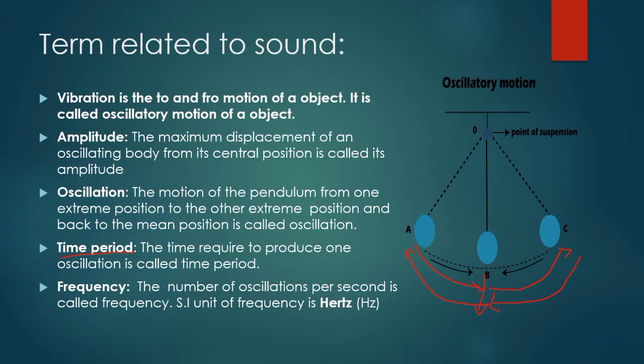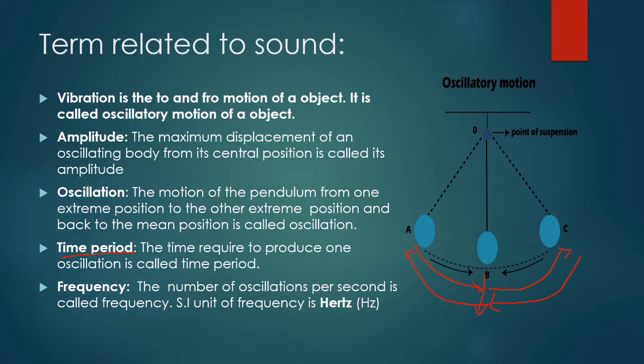Now let's talk about frequency. What is frequency? It is the number of oscillations in 1 second. How many oscillations are completed in one second is what we call frequency. You can also say it is the number of vibrations produced by a vibrating object in 1 second. The unit of frequency is denoted by the hertz.